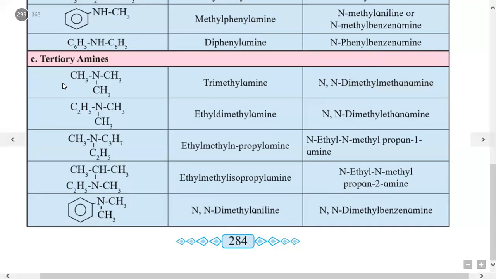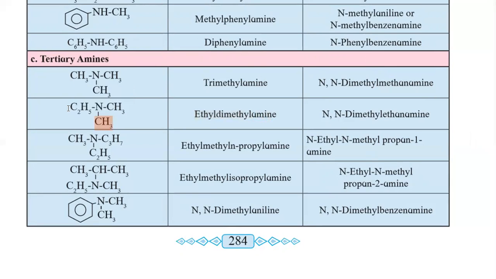Next example is the central nitrogen bonded with two methyl groups and one ethyl group. So according to alphabetical order, it is first name of ethyl and then name of methyl two times called as a dimethyl is given. So it is ethyl dimethyl amine is the common name.